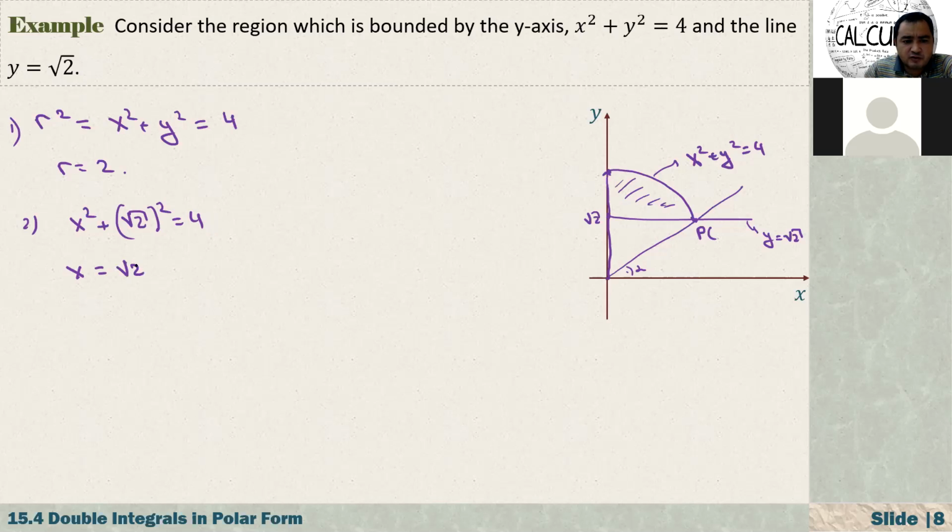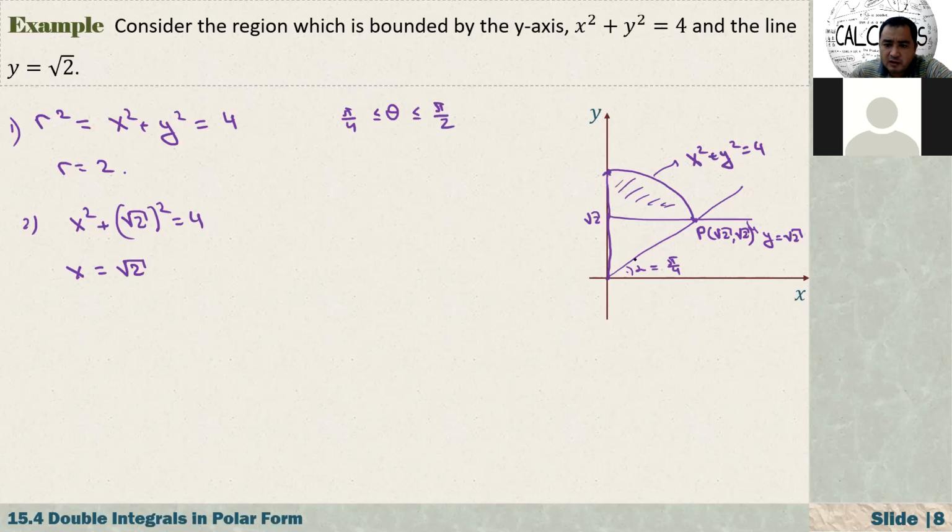So x is square root of 2, and we know it's in the first quadrant, that's why it is positive. So here, that one is square root of 2 and square root of 2. So what is our alpha then? Our alpha is pi over 4. So now I know that theta is changing from pi over 4 to pi over 2, right?